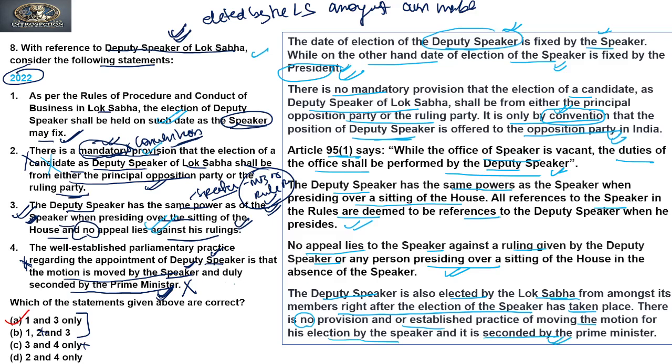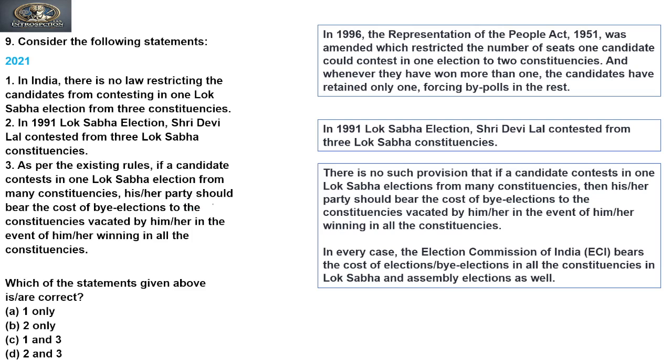So there is no such provision that the motion should be moved by the speaker for the election of the deputy speaker. On that basis the fourth statement is incorrect, and the answer to the question is first and third only are correct statements. Clear?